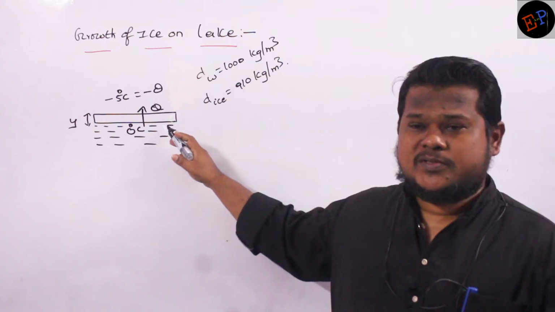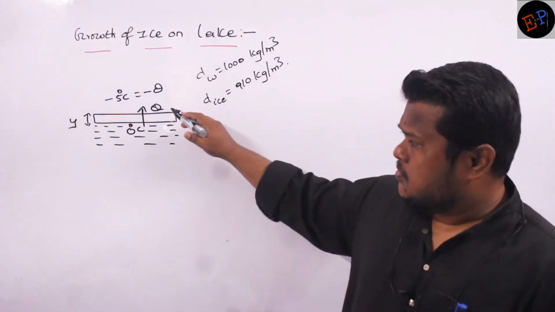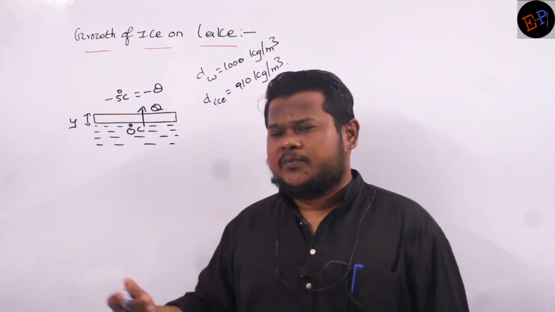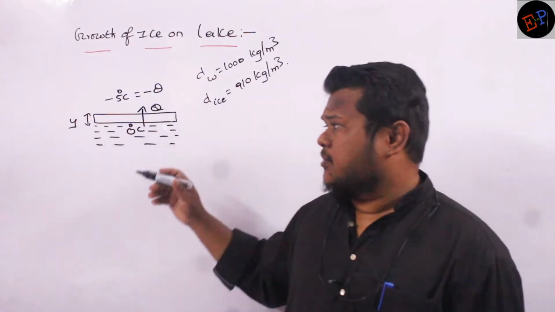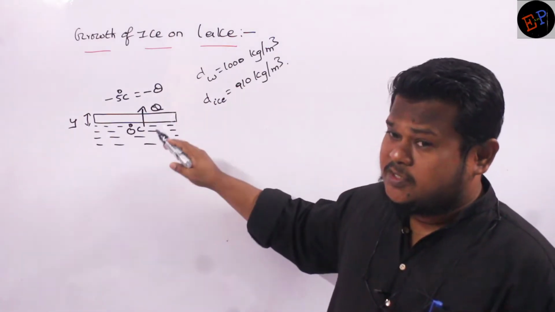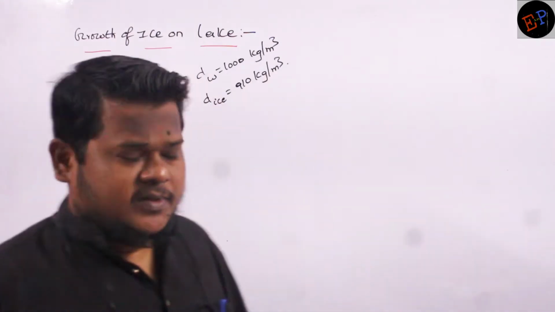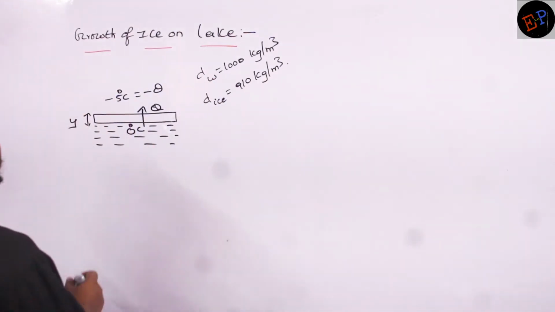Because when temperature reduces beyond 0, water converts into ice. So ice temperature can be anything, it may be -2, -3, anything. The atmosphere temperature also should be less than 0. But the water just below the ice must be at 0 degrees Celsius. That is one point which we can understand. So what can we write here?